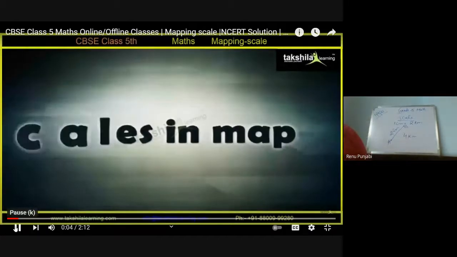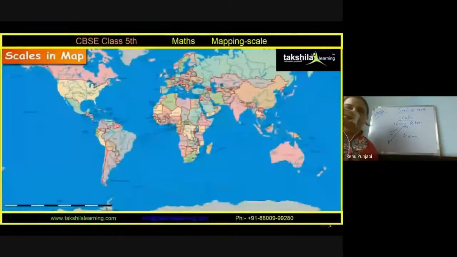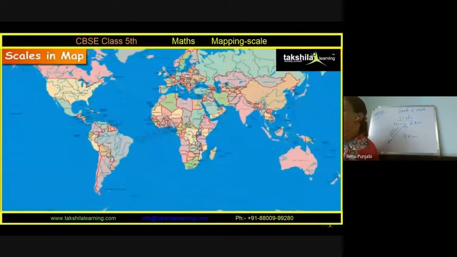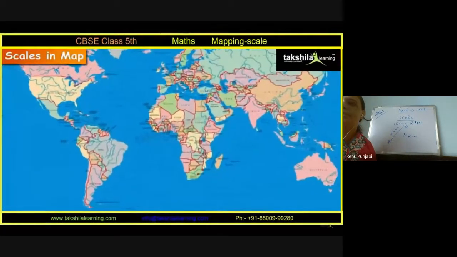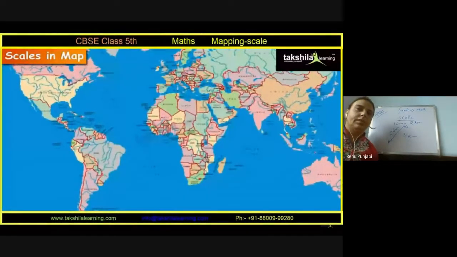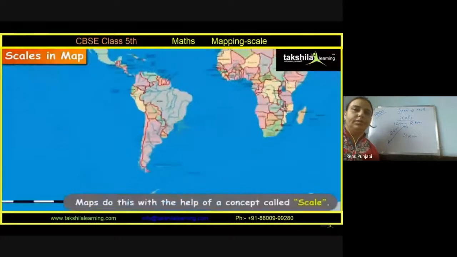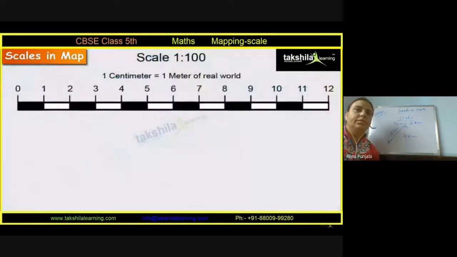Maps not only help us understand locations, but also help us see how big or small places are in comparison to other places. Maps do this with the help of a concept called scale. Let us understand this with an example.